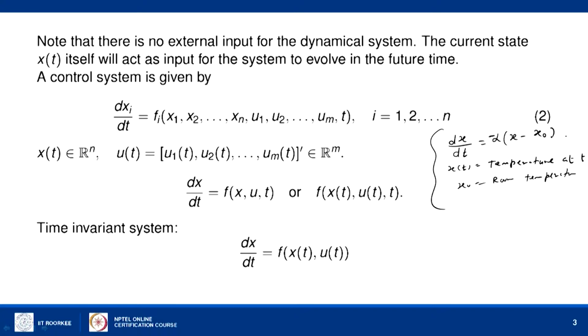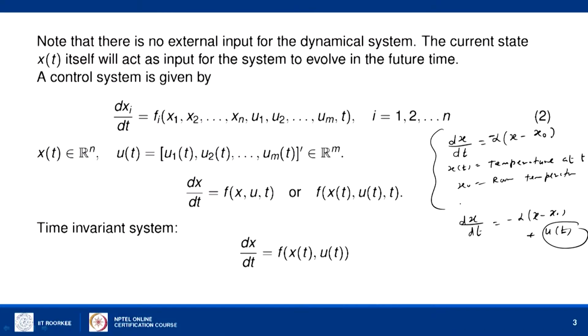Here this is simply a dynamical system, because the right hand side is only a function of x. But if we include some external heating system for the same problem, say u of t is included, then the external heating will also affect the temperature of the substance.